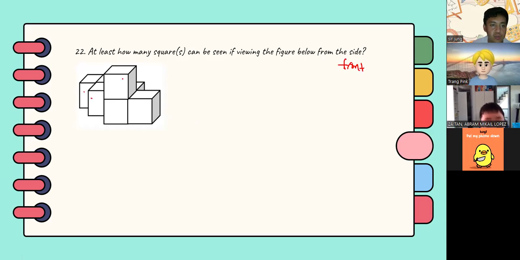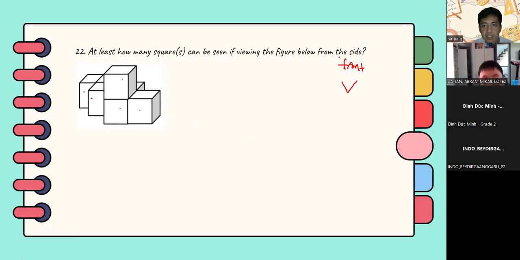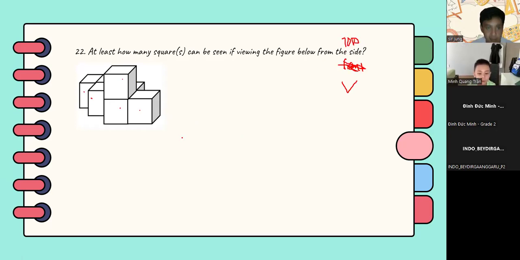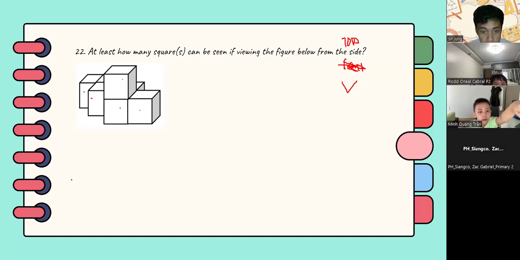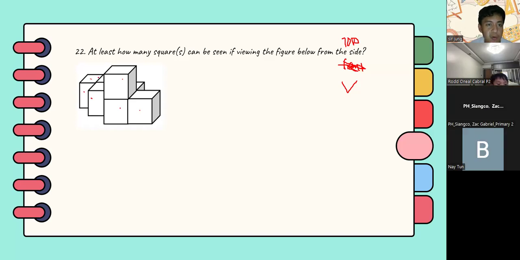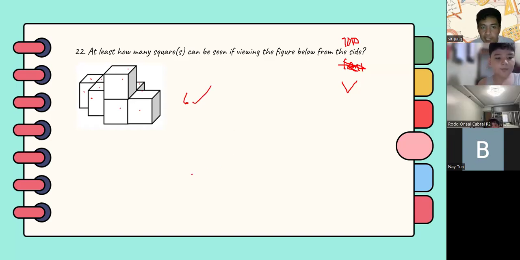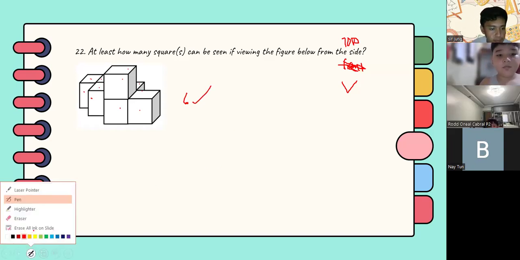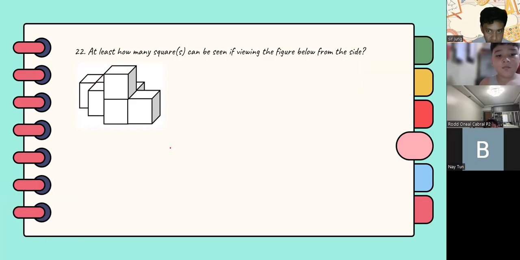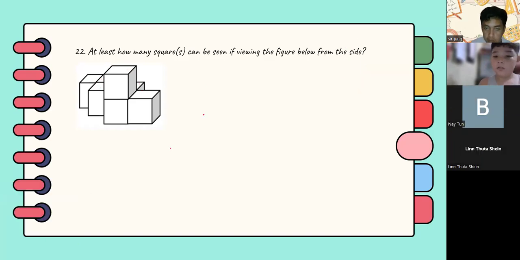Okay, 1, 2, 3, 4, 5. That's correct. How about from the top side? 6. Okay, 1, 2, 3, 4, 5, 6. That's correct. So any more questions?